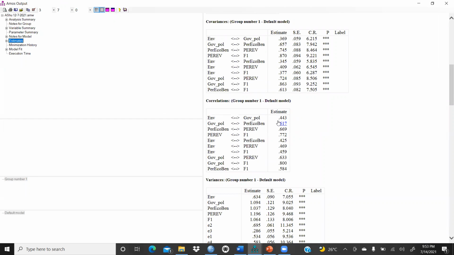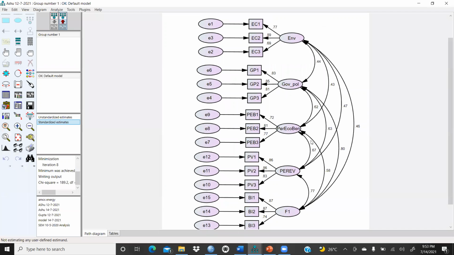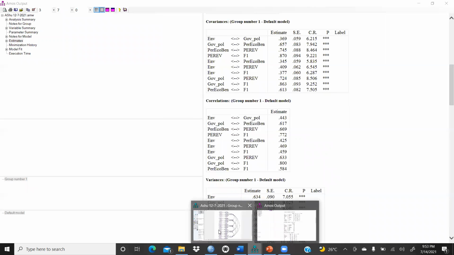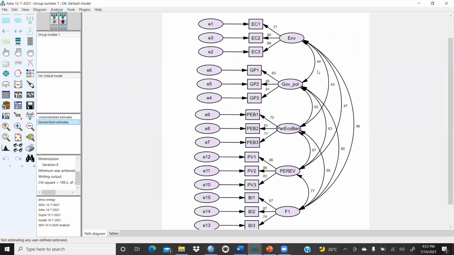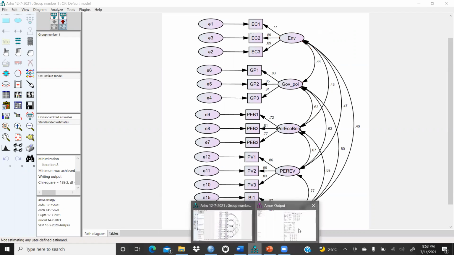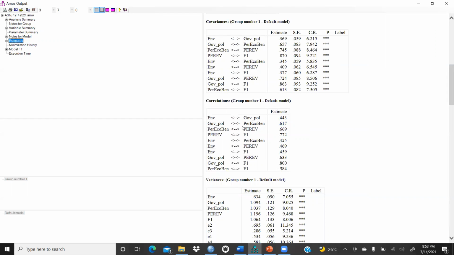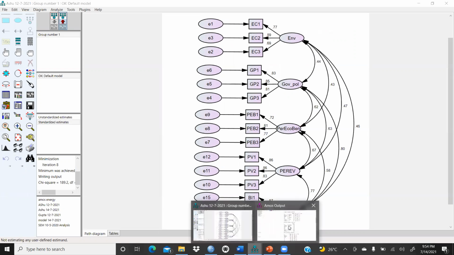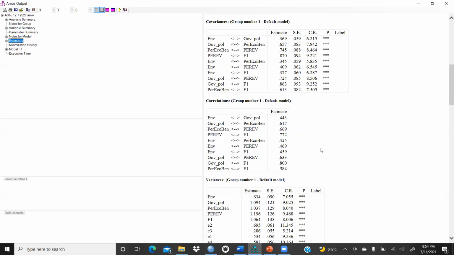So what is the correlation? I mean 0.443, 0.617, all these values. Can we check it here? One we have to take: this is environment to government policies, 0.443. You could see 0.44 is the same value. And further is 0.617, which is between perceived economic benefit and government policies. Can we check in my diagram government policy and perceived economic? Yes, same, 0.62. So you understand from where we got these values, right?